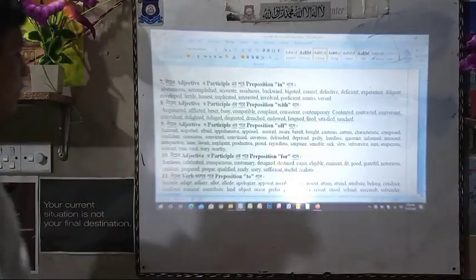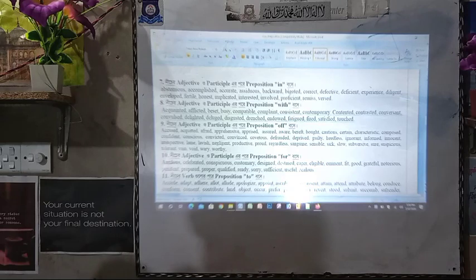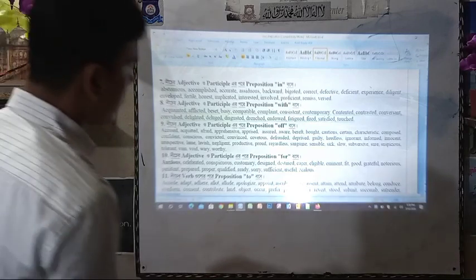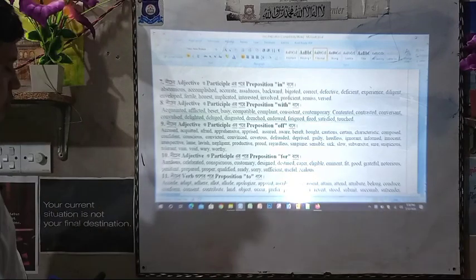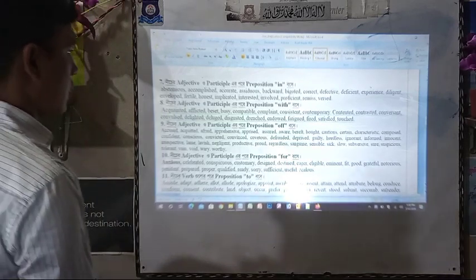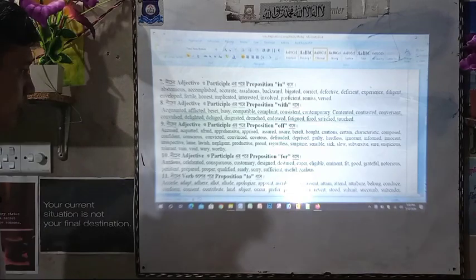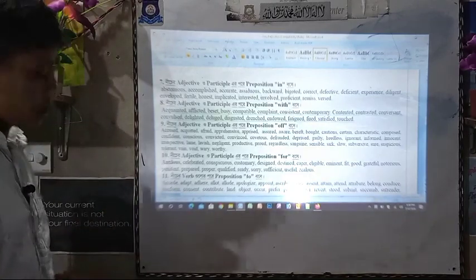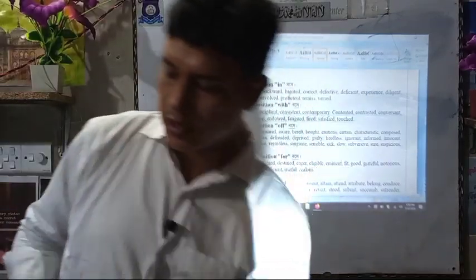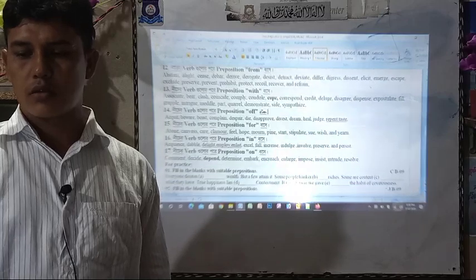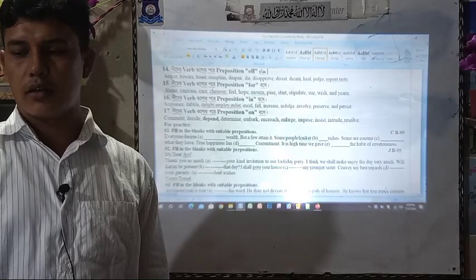Okay guys, now come to number 9. Look at the preposition "of", where we divided something. We use "of", such as cut off. Put off your shoes when you enter the room, then we can use "off". And this is also for practicing. There are a lot of things in the practice, but you have to practice a lot at your home, so I cannot show you anymore. Now we can go directly to another section.